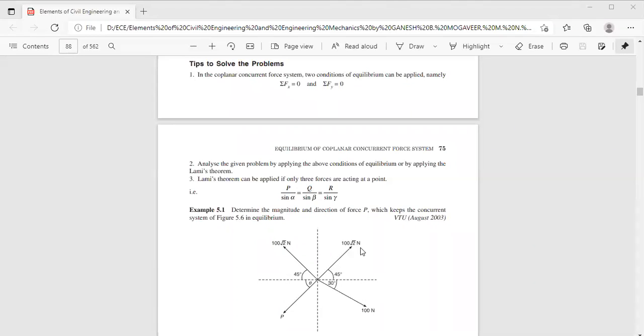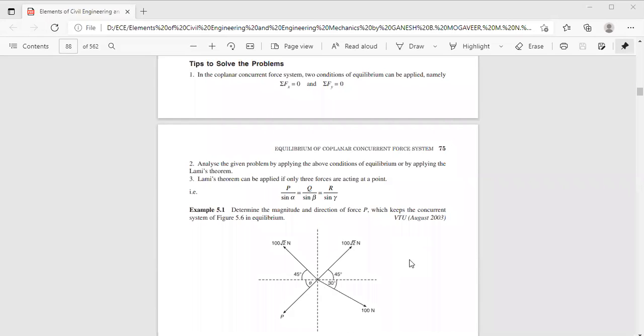Both get cancelled, correct? Next, minus P cos theta plus 100 cos 30 should be equal to 0. So P cos theta will be equal to 100 cos 30.